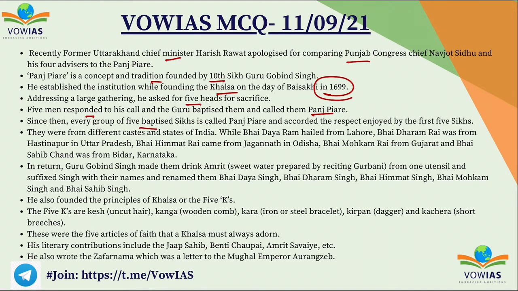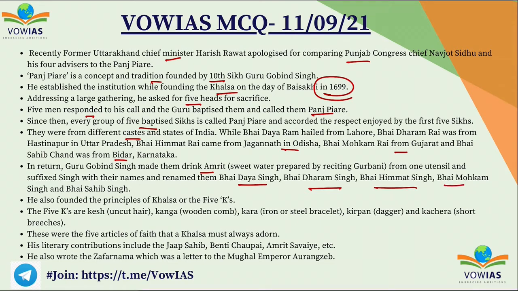They were from different castes and states in India. Bhai Dhyan Ram hailed from Lahore, Bhai Dharam Rai was from Hastinapur, which is in UP. Bhai Himmat Rai came from Jagannath in Odisha. Bhai Mohakram Rai from Gujarat, and Bhai Sahib Chand was from Bidar, Karnataka. In return, Guru Gobind Singh made them drink Amrit, a sweet water prepared by reciting Gurbani from one utensil and suffixed Singh with their names, and renamed them Bhai Daya Singh, Bhai Dharam Singh, Bhai Himmat Singh, Bhai Mohakram Singh and Bhai Sahib Singh.